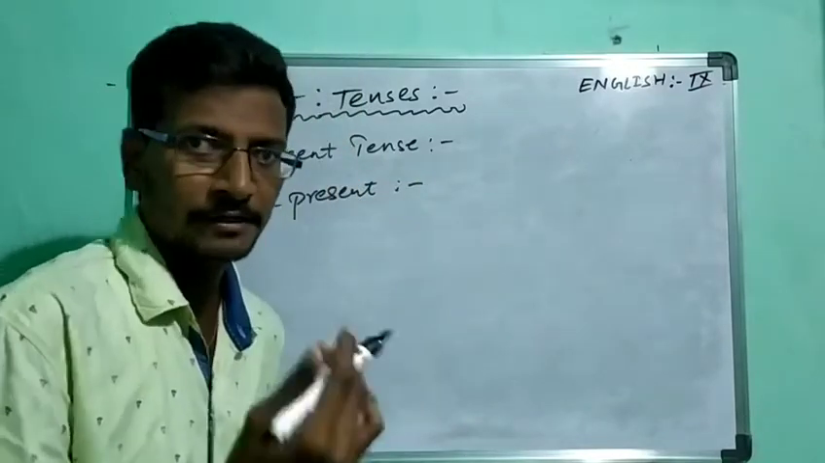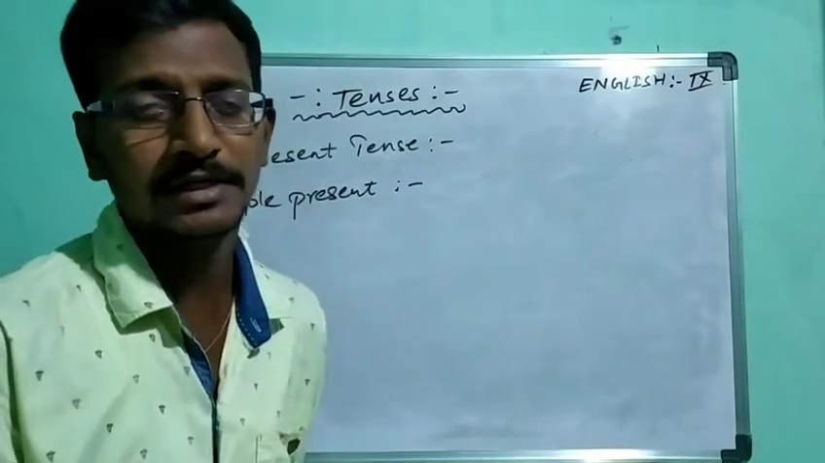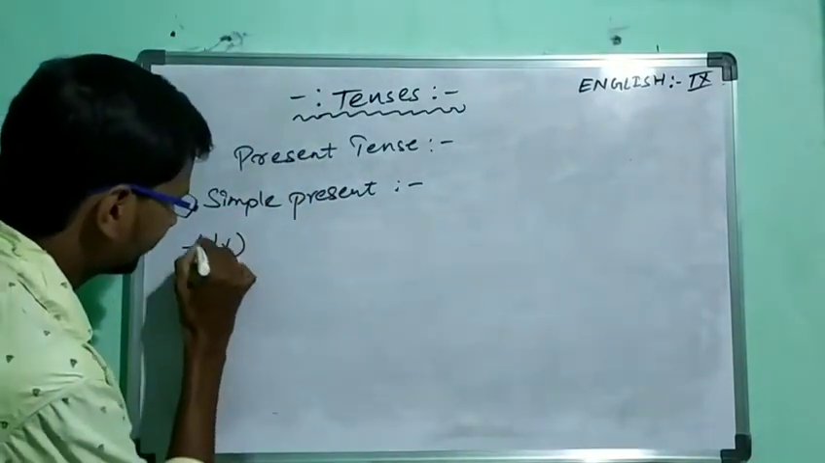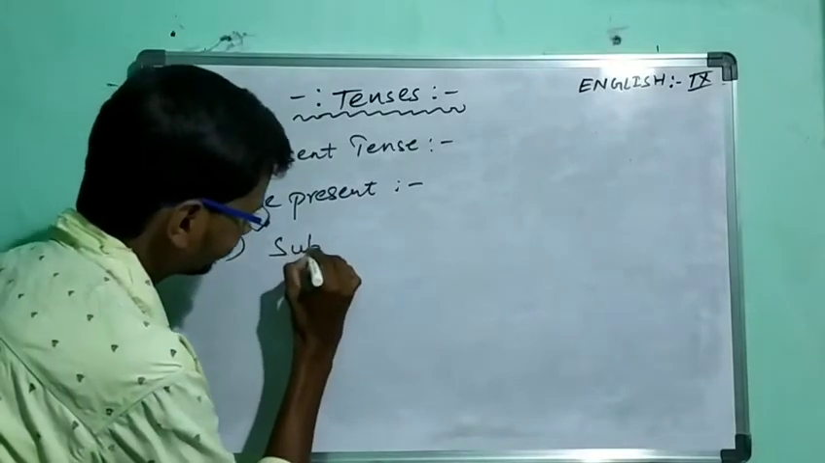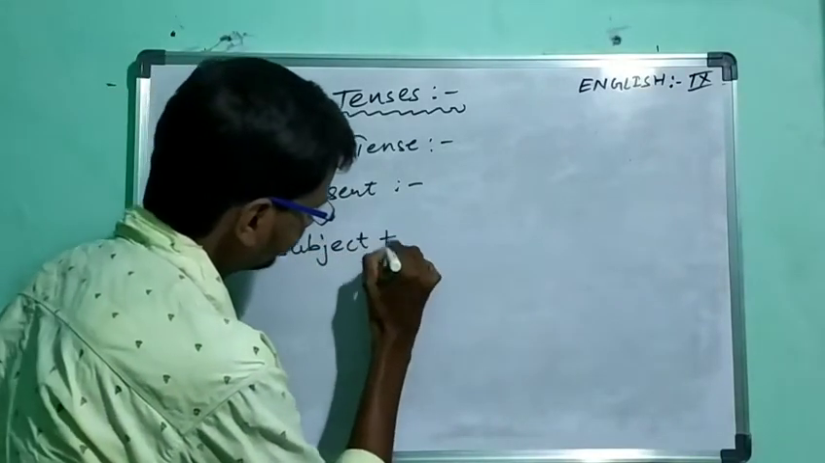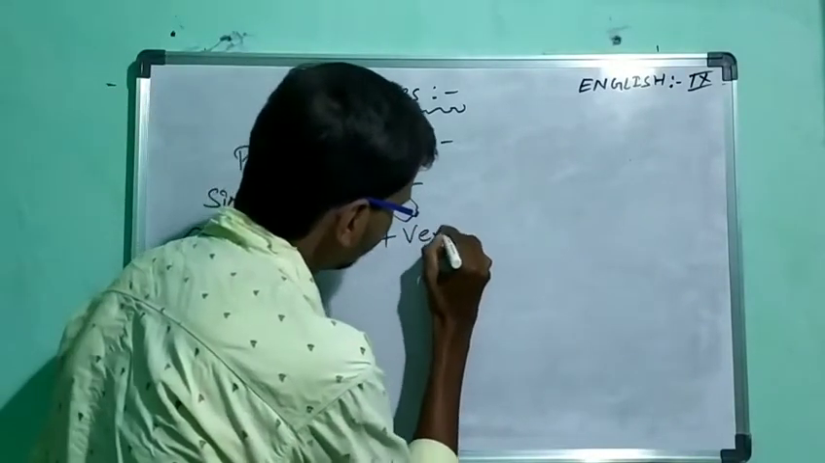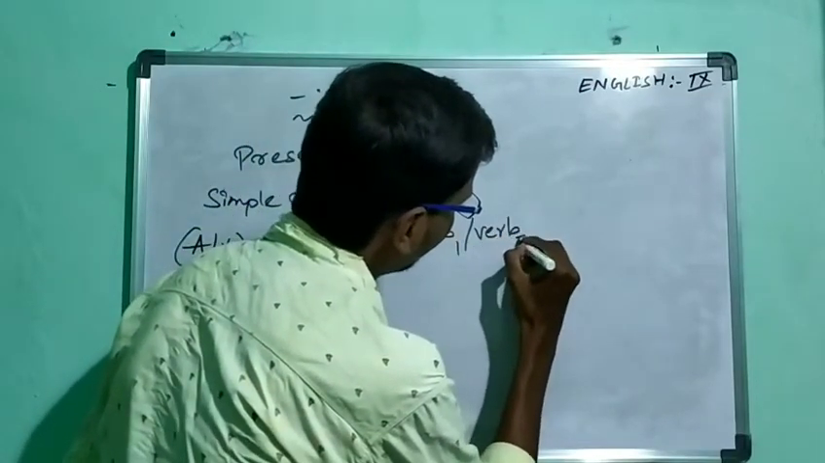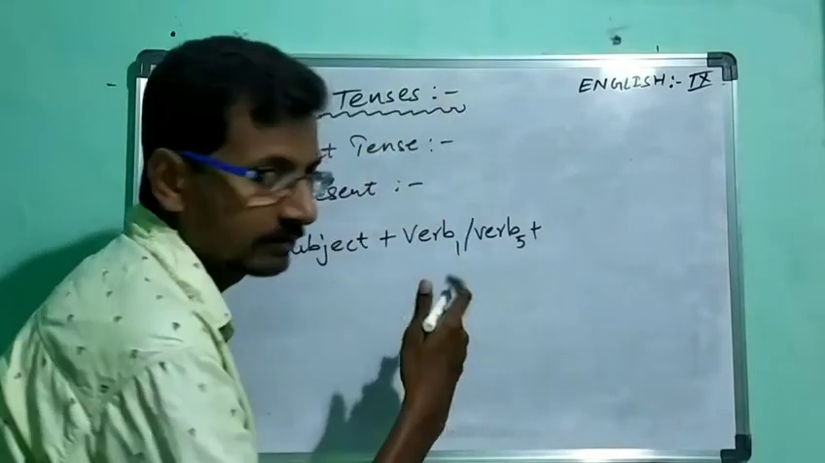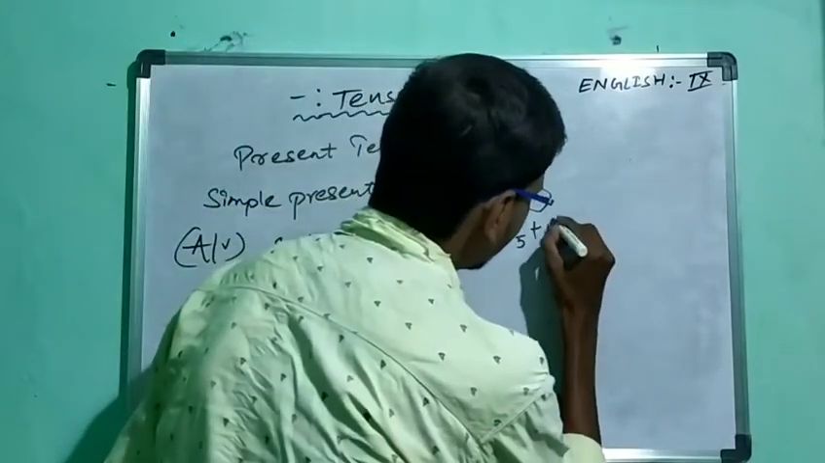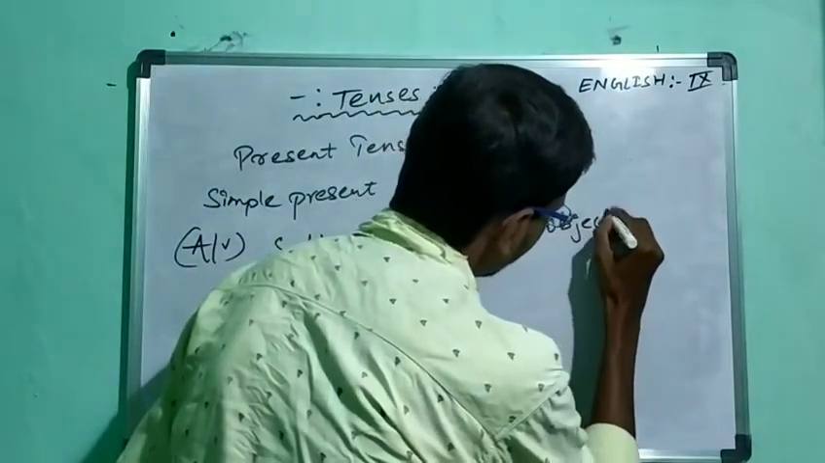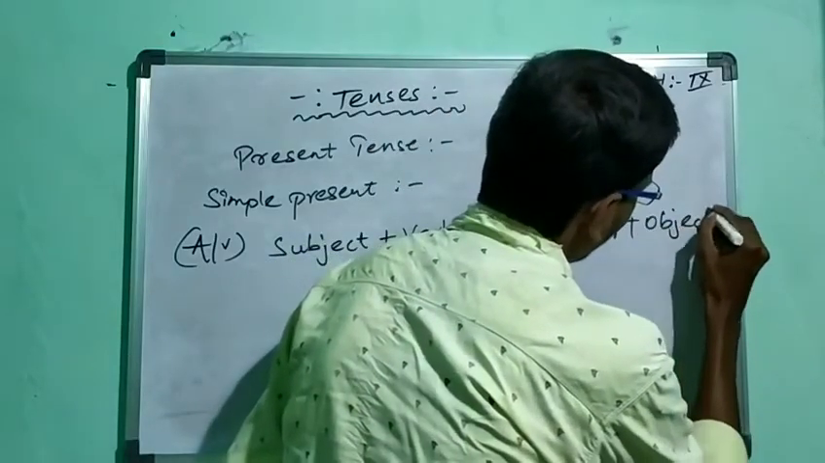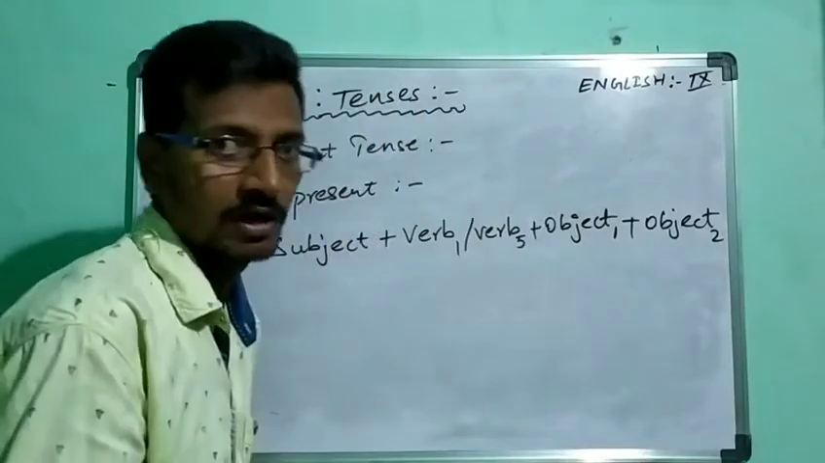So I already told you that. So what is the structure of that simple present? Active voice structure of that simple present is subject, verb 1 or verb 5. Verb 1 or verb 5. The next, object 1, and we may have object 2 also.